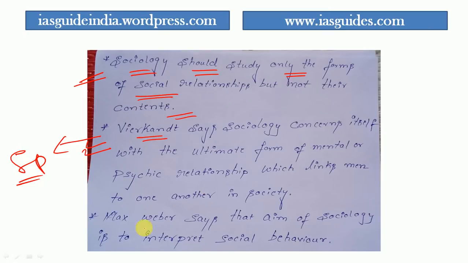Let us see what Max Weber opined about the specialist school. He says that the aim of sociology is to interpret social behavior. He also says that social behavior does not cover the whole field of human relationship. Social behavior concerns the individual. That's the reason we can call sociology a specialist school. That is the opinion given by Max Weber.